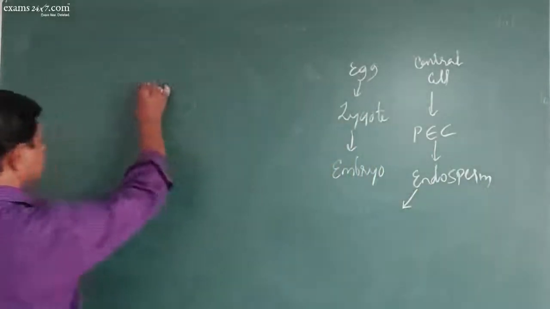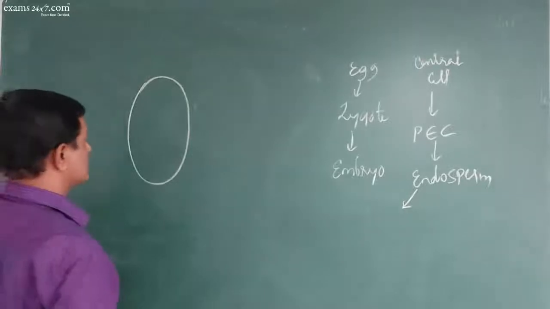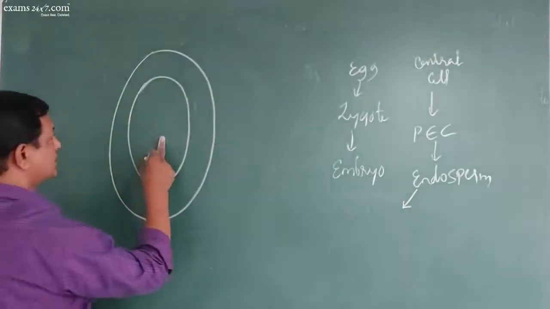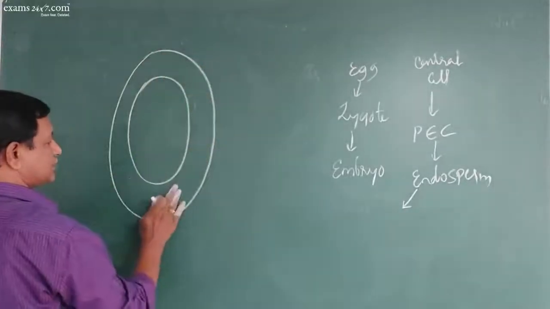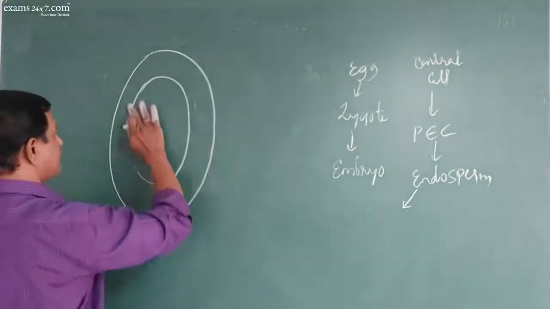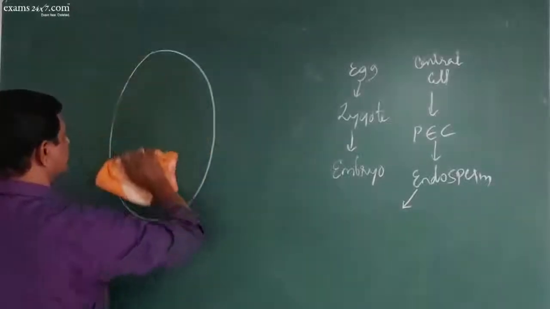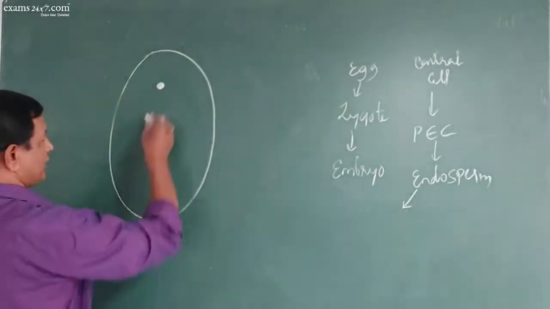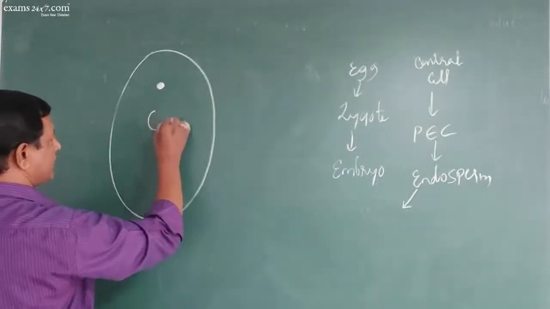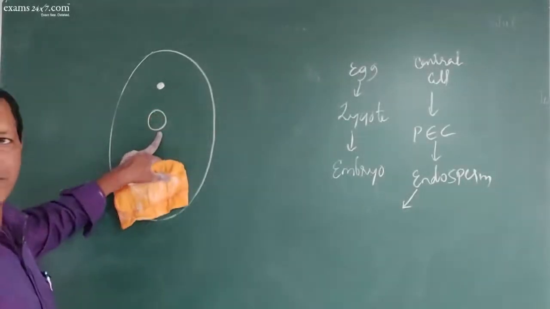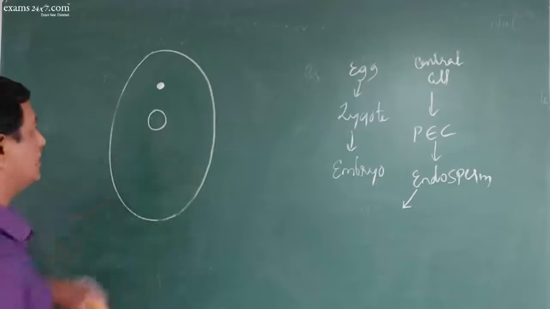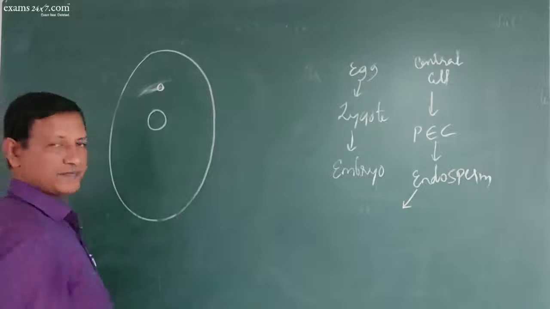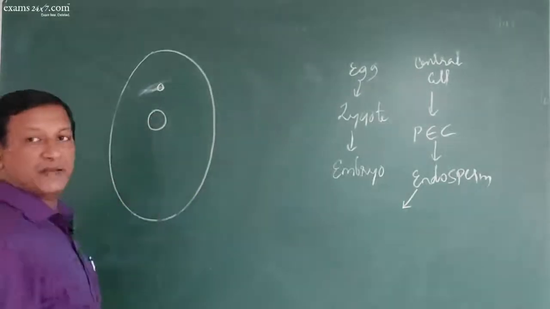Before moving on, let me complete the endosperm. See, this was the ovule. This was the embryo sac. This was the nucellus. This nucellus will get degenerated. The embryo sac wall will also get degenerated, leaving behind only the embryo, the zygote, and the primary endosperm cell. Only two things will remain after fertilization. This single-celled zygote develops into the embryo. And this is the single-celled primary endosperm cell.